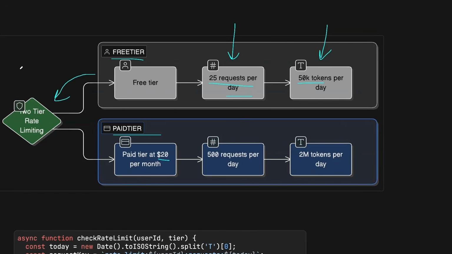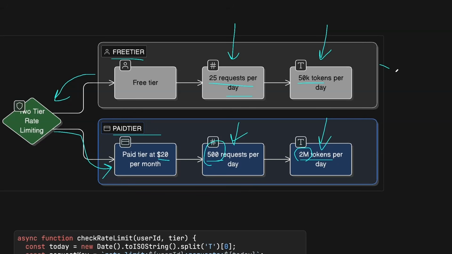And then they have 2 options. They either come back tomorrow or they upgrade to the paid tier. And for the paid tier, we can have higher limits. For example, it can be 500 requests per day, and it can be 2 million tokens per day instead of 50,000. And these are variables again, so you can change this depending on the system and how many requests you want to allow.